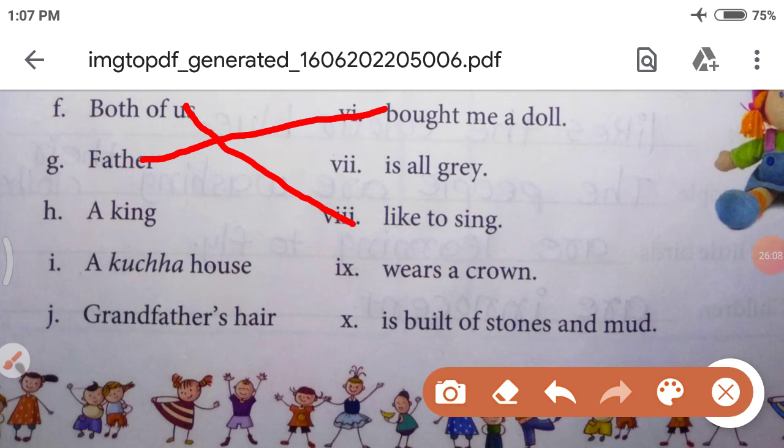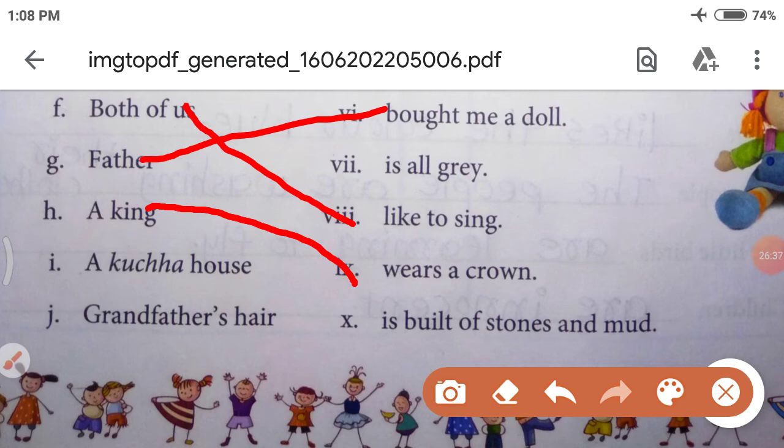Okay. Next is a king. So, which sentence can we connect with the king? Yes, a king wears a crown. So, in this sentence, king is the subject, wears a crown is the predicate. Right? Okay. Let's see the next question.